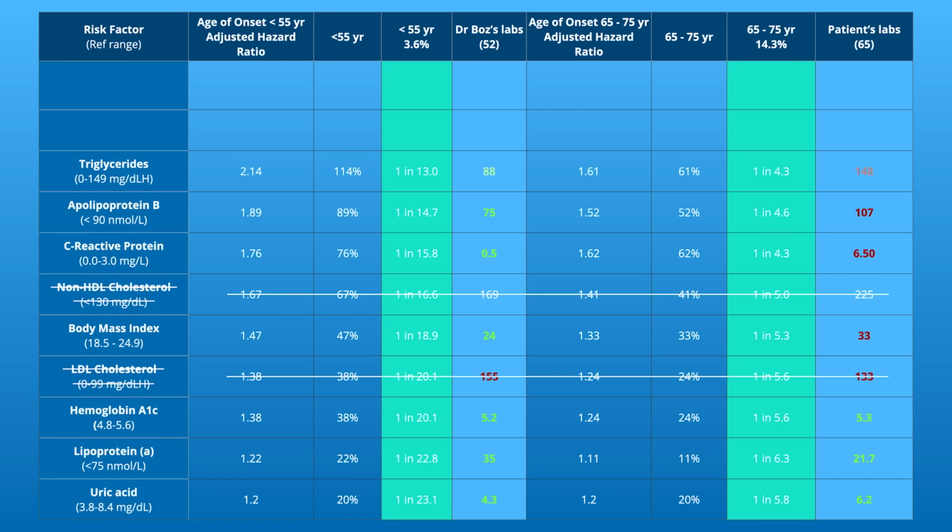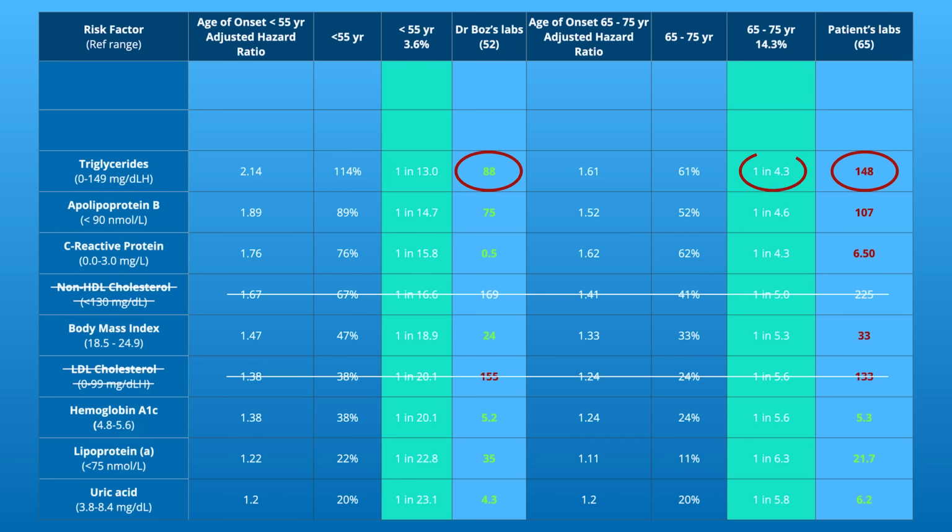So check this out. At 52, my triglycerides were 88, so I did not have an increased risk of heart disease. But our patient had triglycerides that were elevated not once, not twice, but for the past decade. And that has increased her risk to 1 in 43. Now, the point is kind of moot with this patient because she's already had the heart attack, but it was the years of triglycerides that increased that risk, along with several others on this list.